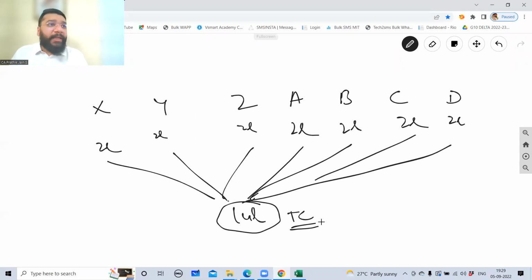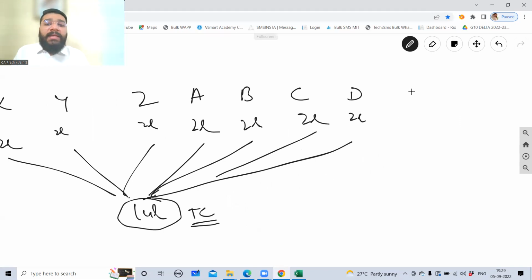This money is with whom? The company. So let's suppose D dies, or D wants to transfer his shares to somebody else, let's suppose P. D will give shares to P, and P will give money to D. Is the company's capital getting affected here? What money the company got in the beginning is the same money that is with the company.